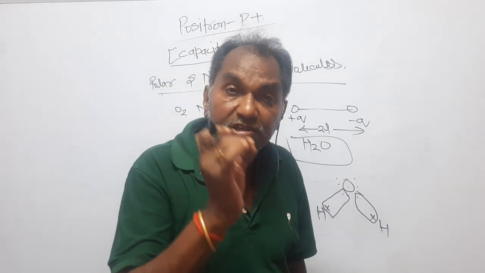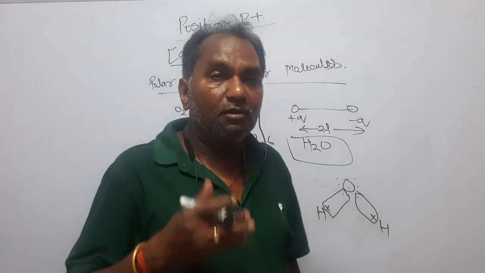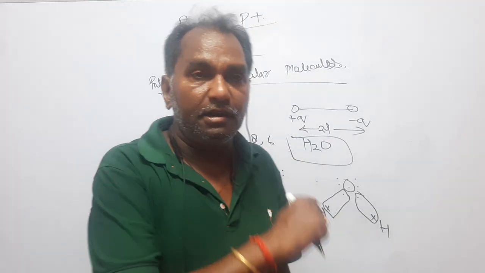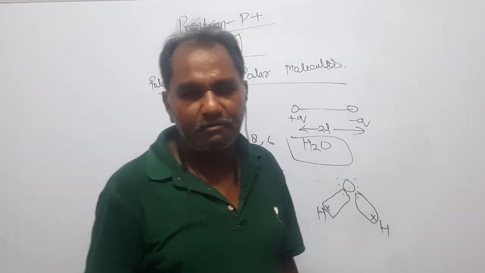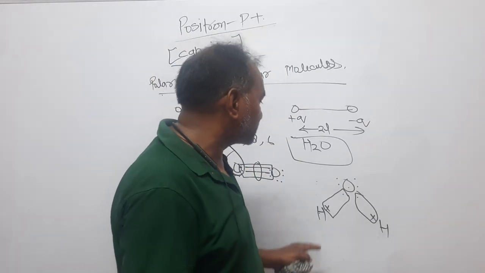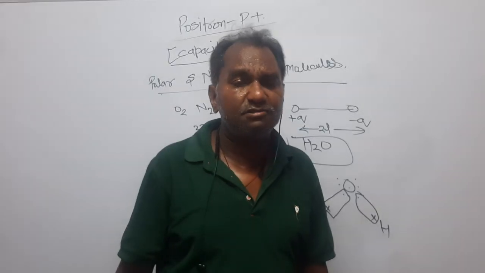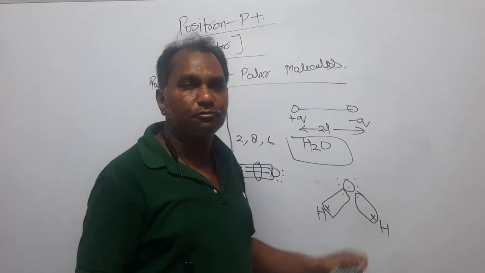Rather, the shared electron will be attracted, will go towards the more electronegative atom. If you compare, you are all students of chemistry, I am very sure and damn confident that you know this very fact that between hydrogen and oxygen, undoubtedly oxygen is more electronegative compared to hydrogen.